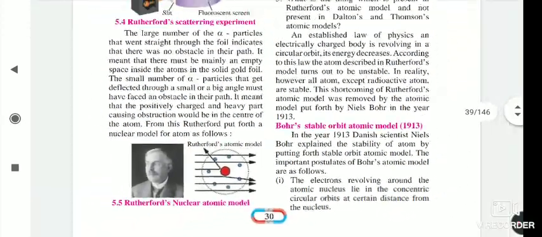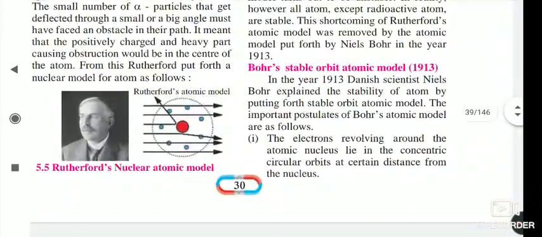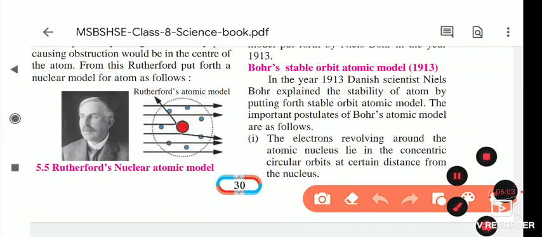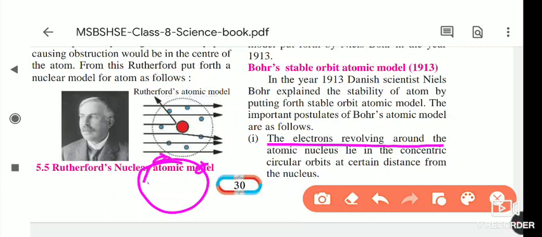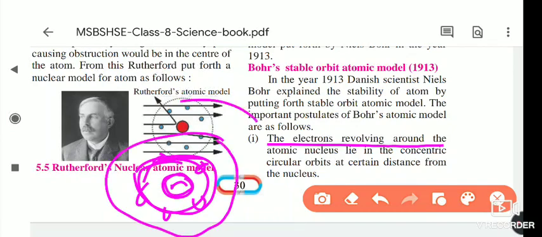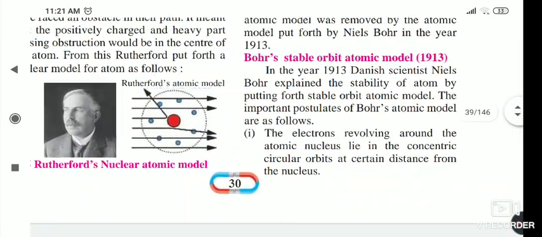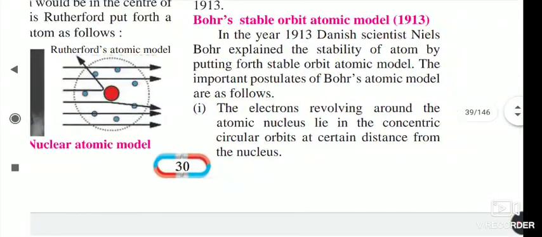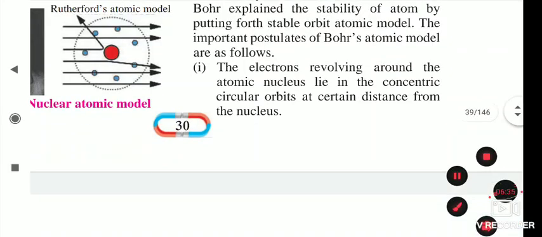Postulate means important points. The electrons revolve around the nucleus. Suppose this is the nucleus, and the electrons are revolving around the nucleus, lying in concentric circular orbits. Concentric means the center is the same. So here one orbit is there, one more orbit, one more orbit, all with the same center, and around that center the electrons revolve in circular orbits at a certain distance from the nucleus.